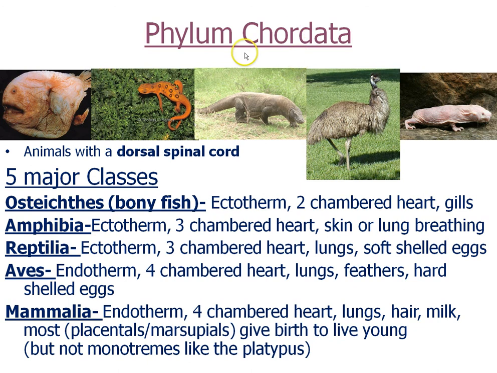And then the last phylum that's a major phylum on this planet is Phylum Chordata. All members of Phylum Chordata have a dorsal spinal cord, and most of them also have bones covering them called vertebra. The 5 major classes of Phylum Chordata are Osteichthyes, the bony fish, cold-blooded, 2-chambered heart, gills.